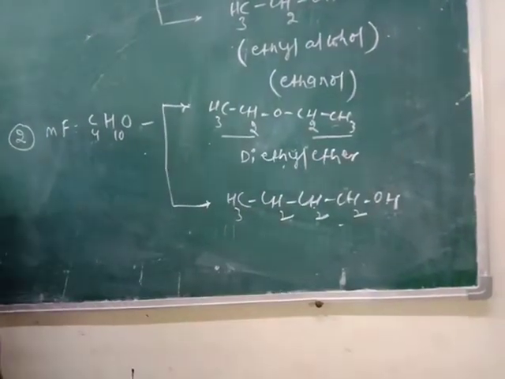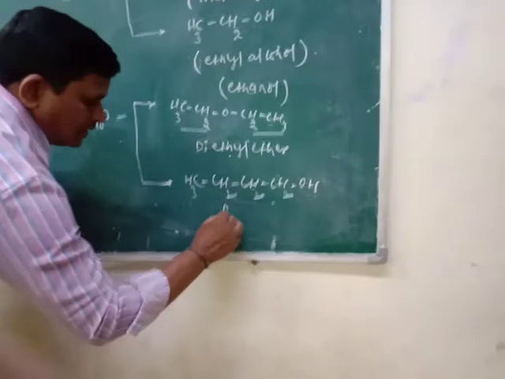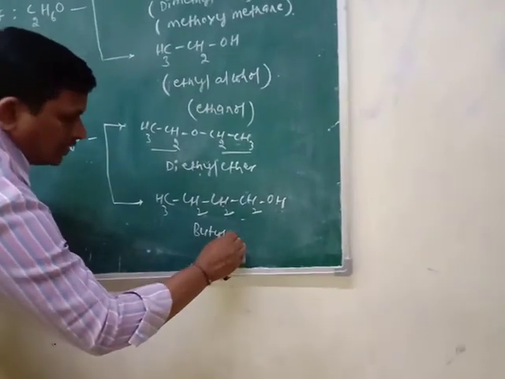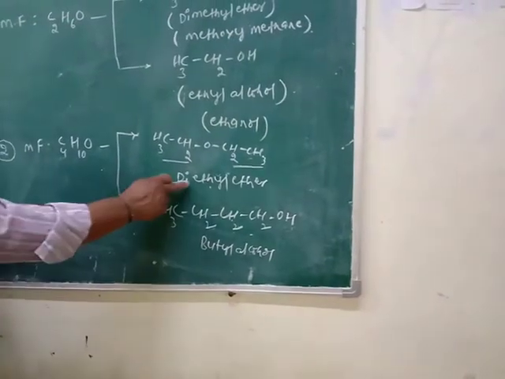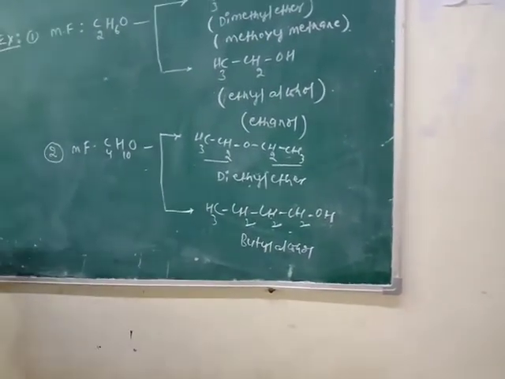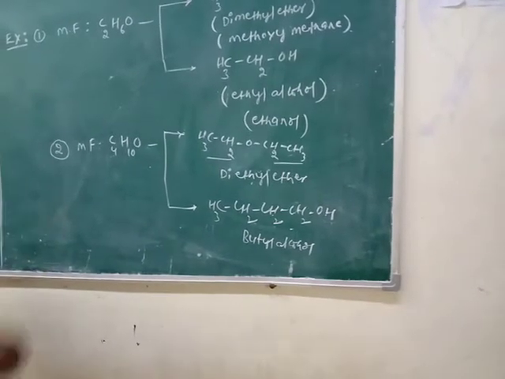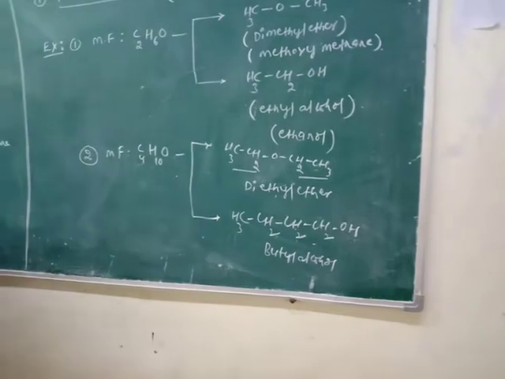So it is butanol, or butyl alcohol. So diethyl ether is a functional group isomer of butyl alcohol. These are the functional group isomers with open chain compounds.